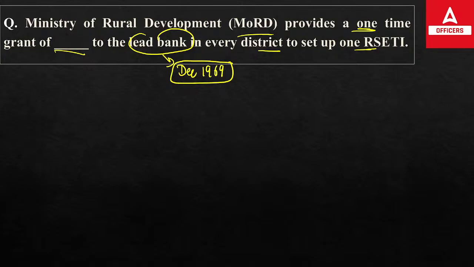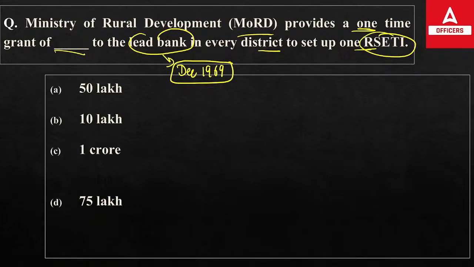Now, if we talk about here, what does our city mean here? It means simply Rural Development and Self-Employment Training Institute. For this Rural Development and Self-Employment Training Institute, what amount of grant has been allowed? Is it 50 lakh, 10 lakh, 1 crore or 75 lakhs?